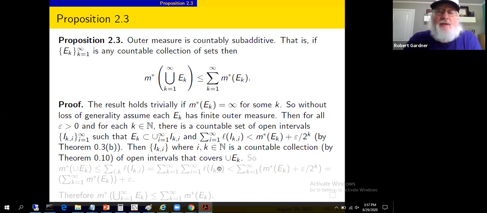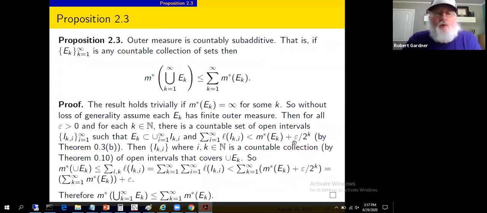And the resulting countable collection of intervals will cover the union of the E sub k's. The I sub 1 i's cover E sub 1, the I sub 2 i's cover E sub 2, and so forth. So all of these double subscripted I's cover all of the E sub k's, covers the union of the E sub k's.